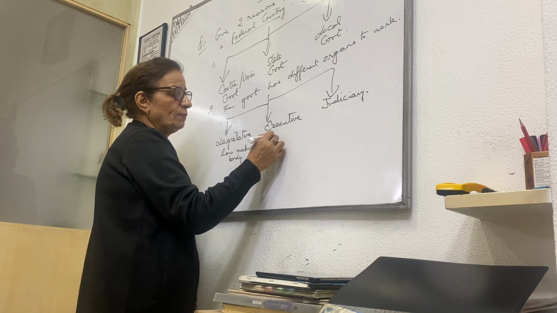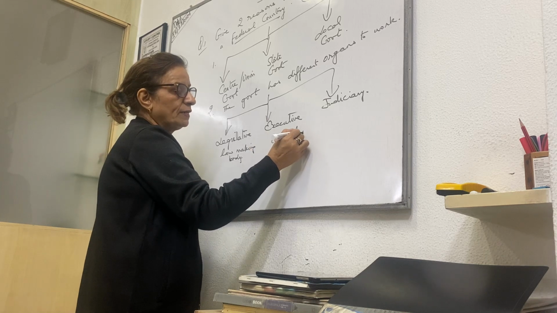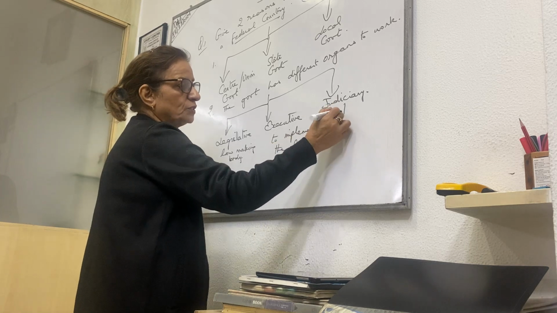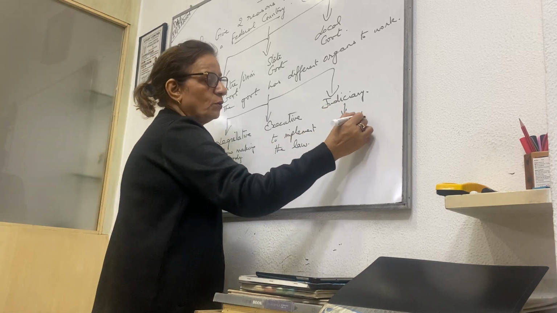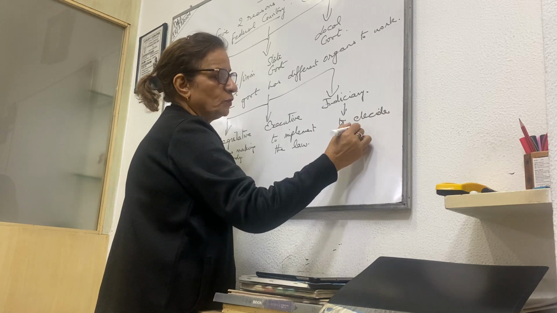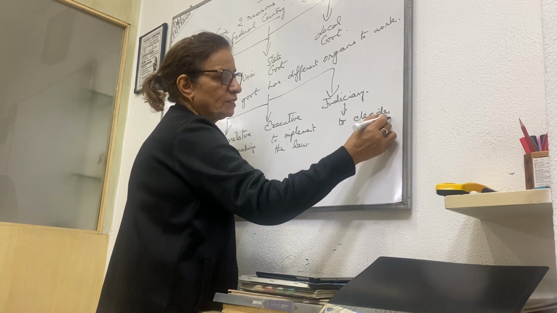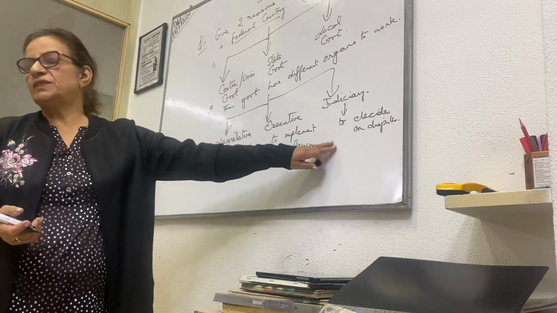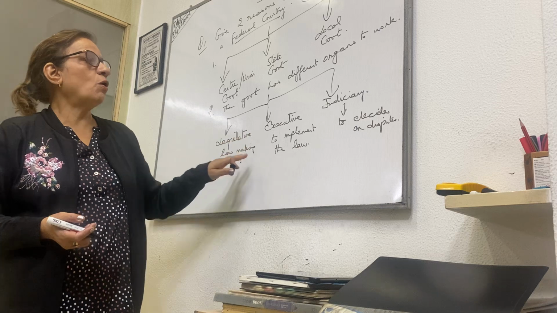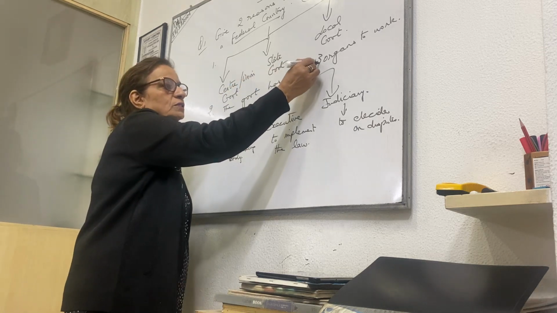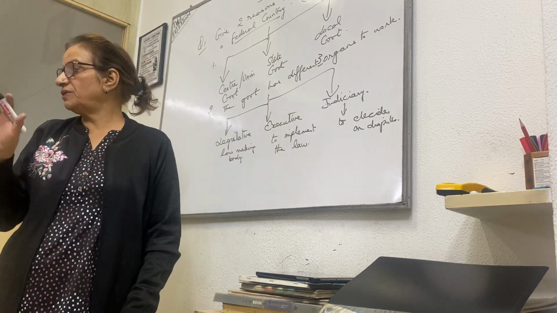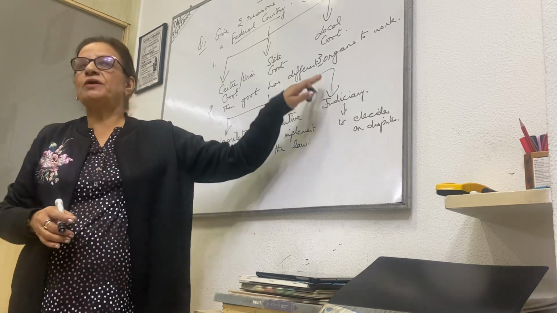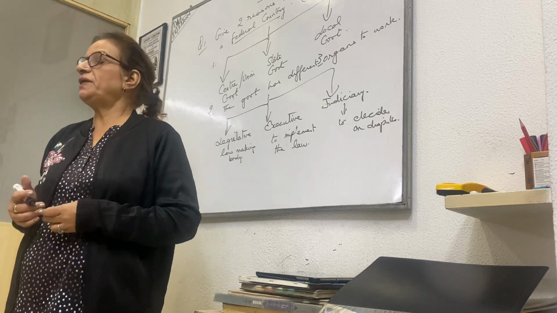Executive is to implement or execute the law, and judiciary is to decide on the disputes, whatever disputes take place between the state and the center, or otherwise. So the government has 3 organs to work: legislative, executive, and judiciary. If you write in this way in the flow chart, it will be easy for you to remember.